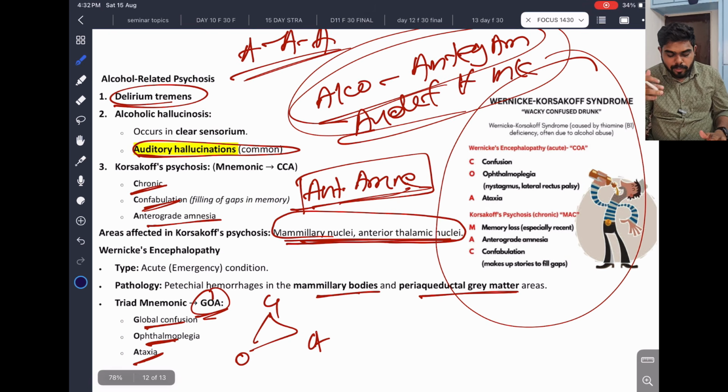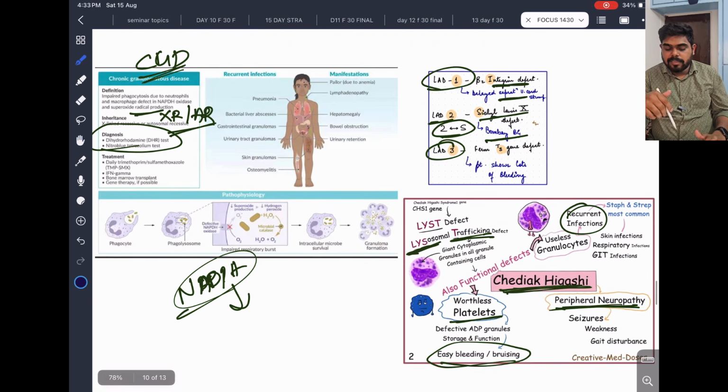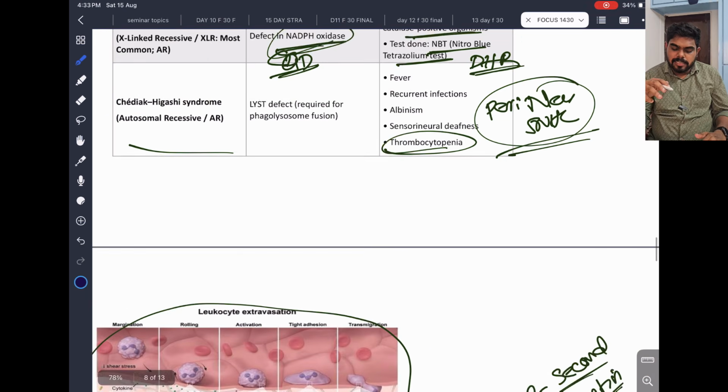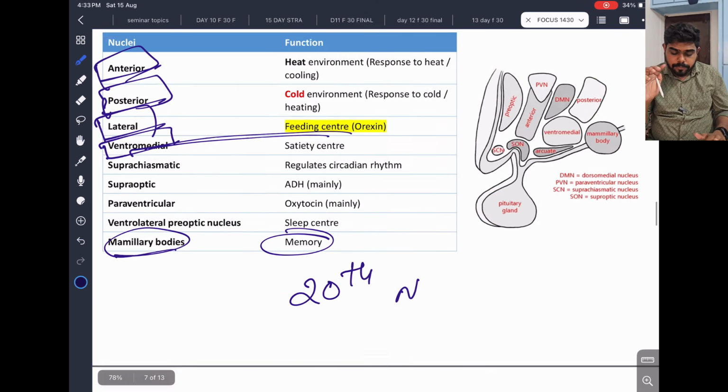We should know alcohol related psychosis regularly. They are asking Wernicke-Korsakoff syndromes, very important. We should know the acute and simple withdrawal and complex, and what is delirium tremens. They already asked and they will ask, and a lot of tricks also you should know. And the leukocyte adhesion defects I explained, just know these 4 cases, put them in your note, and if a question comes, you are going to get 4 marks, I'm sure.